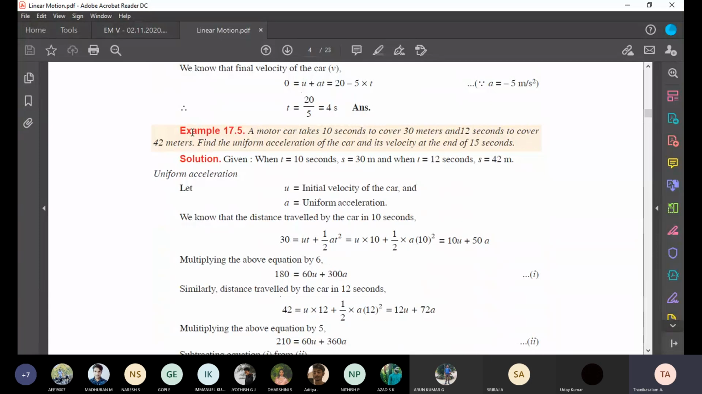Okay, last question. A motor car takes 10 seconds. See, this is the advanced question. So far we discussed direct questions. This is something where you have to use your brain.